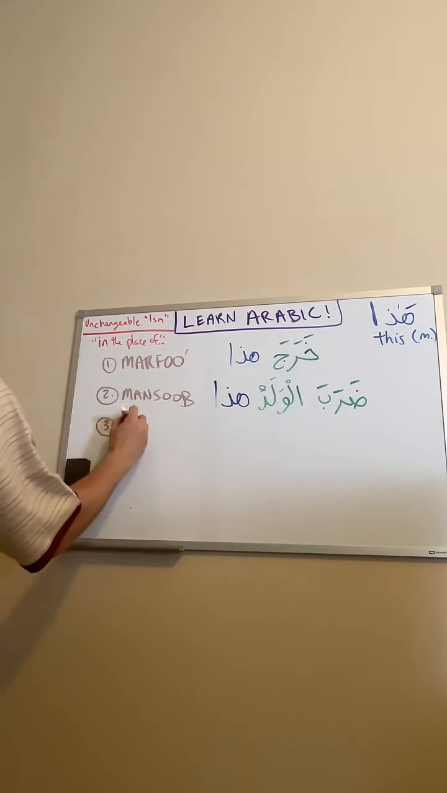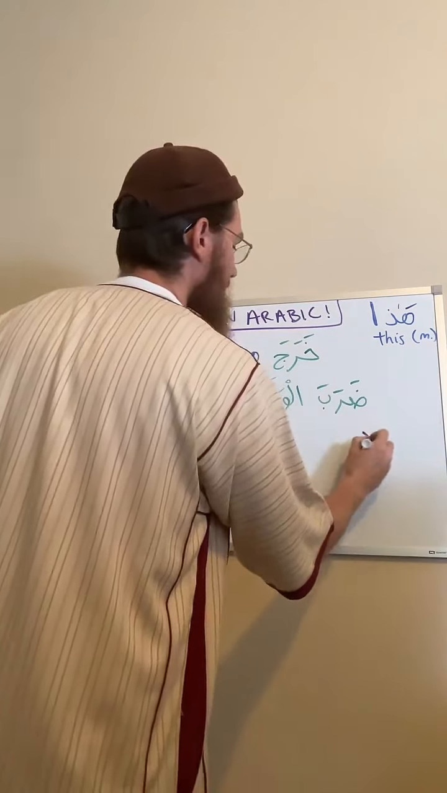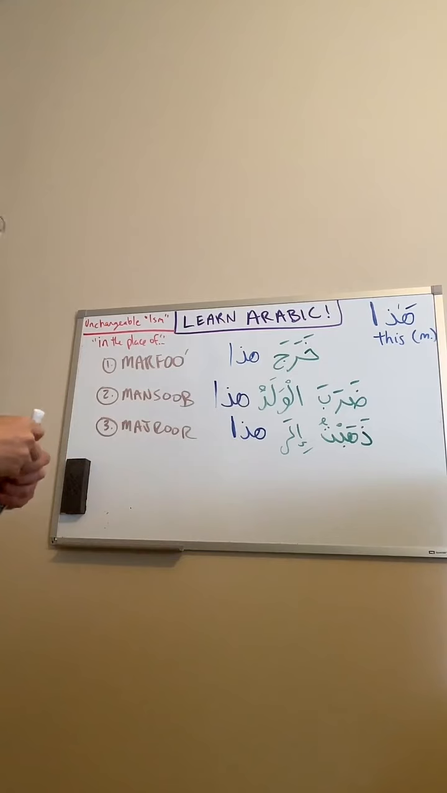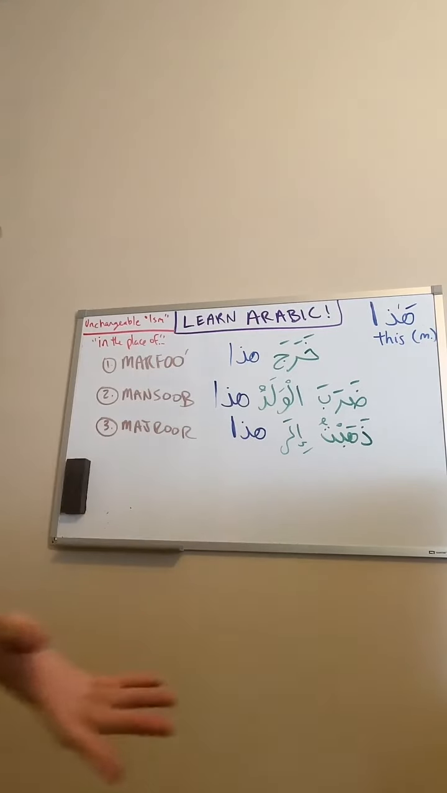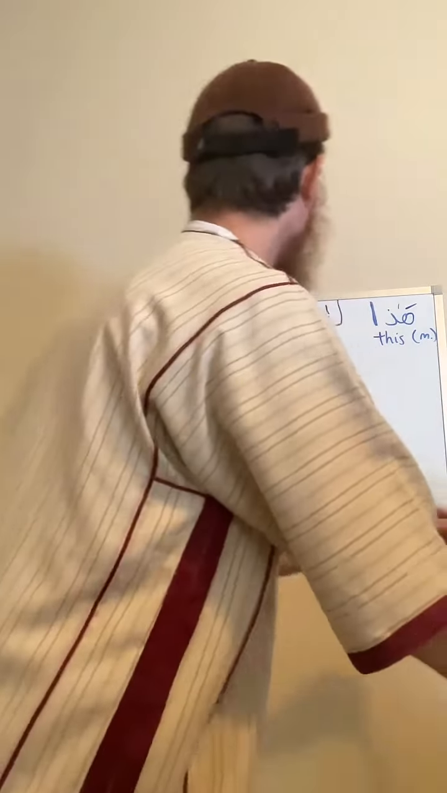Okay, and the third state was what? It was majroor. The example we used was what? Dhahabtu ila hada. I went to this. So we see hada is always written the same. A talib, how is a talib? Let me just make things really clear for you, okay?